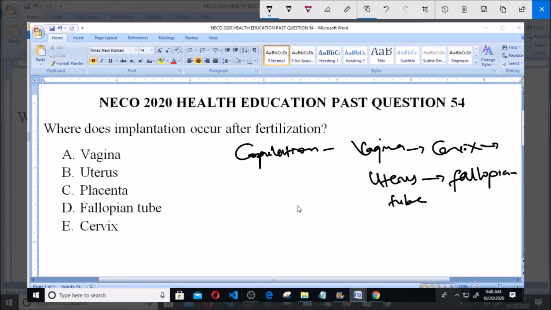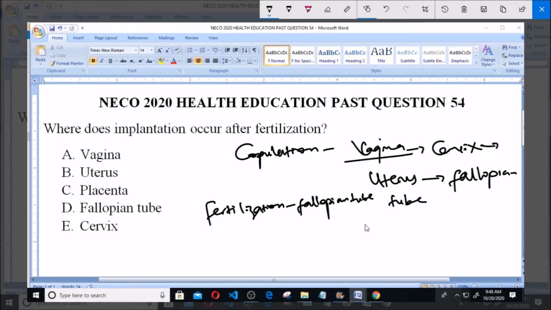Now, in the fallopian tube, that is where fertilization occurs. So you can see fertilization occurs in the fallopian tube, while copulation, that is sexual intercourse, occurs in the vagina. Now, remember the egg of the female is released by the ovary.